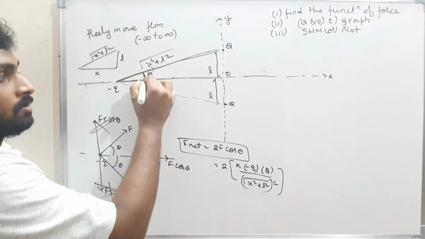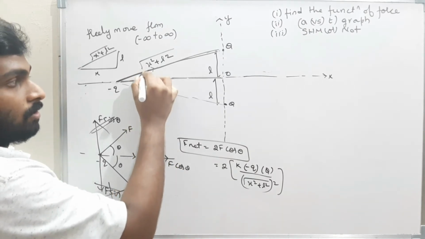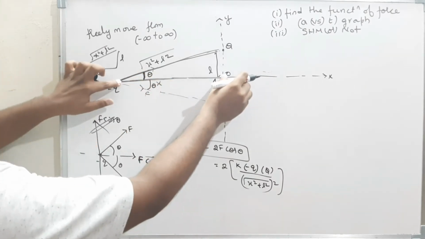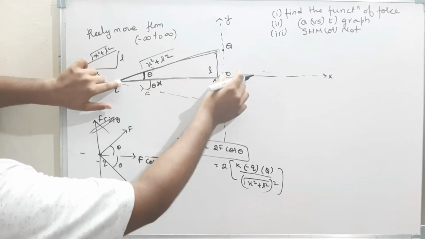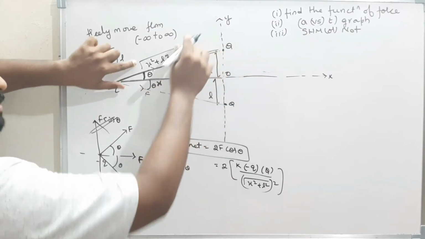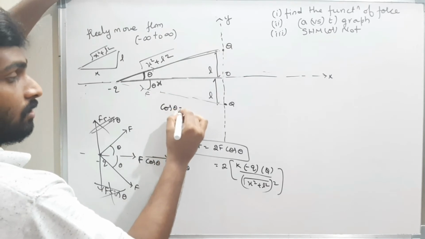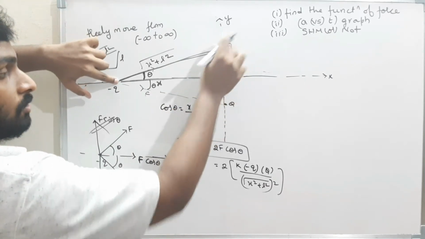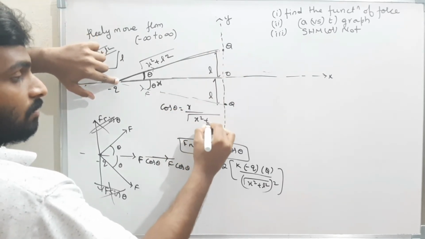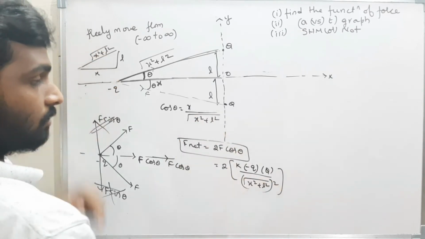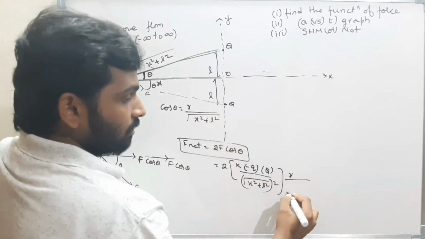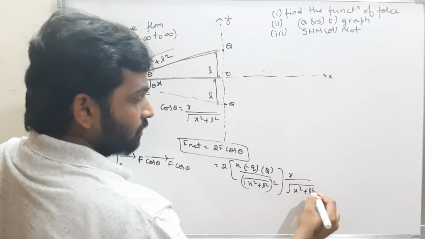What is cos theta? Cos theta is equal to base by hypotenuse. What is the base? Base is nothing but x. What is the hypotenuse? I think this one. Therefore, cos theta is equal to x by hypotenuse, that is root of x square plus L square. Therefore, keep it here: x by root of x square plus L square.